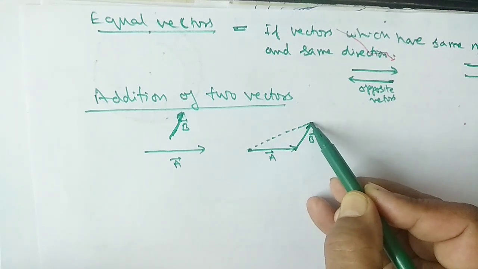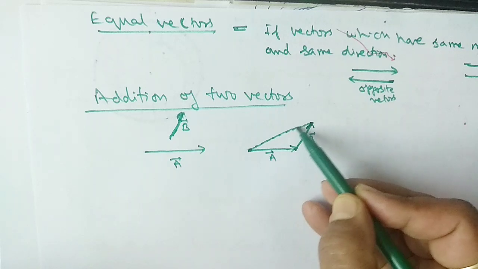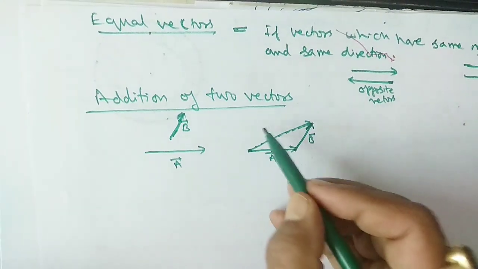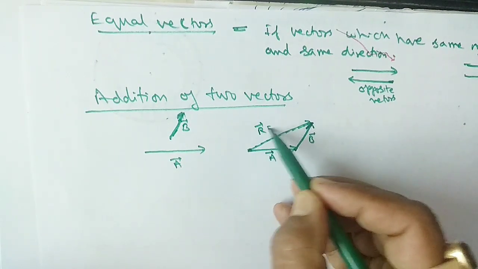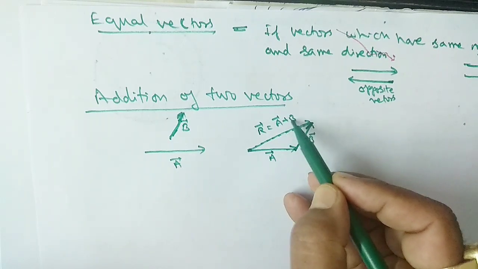This is the resultant vector, which is equal to A plus B.